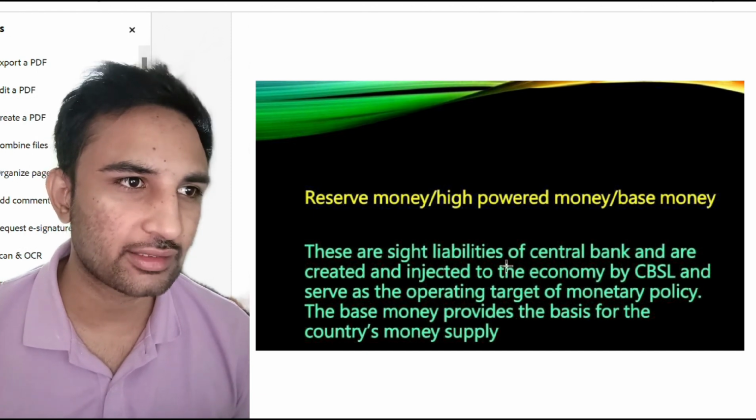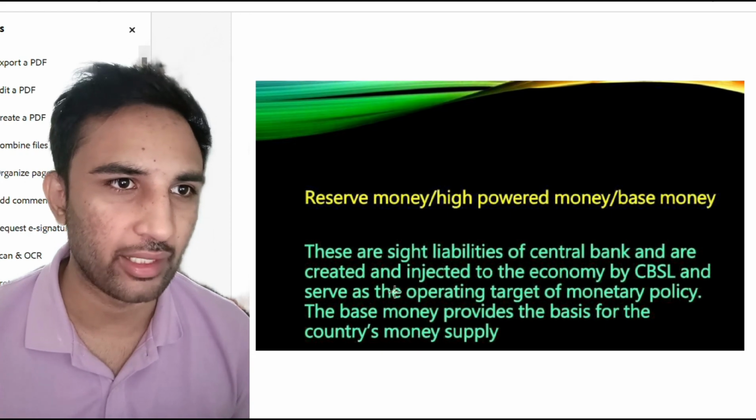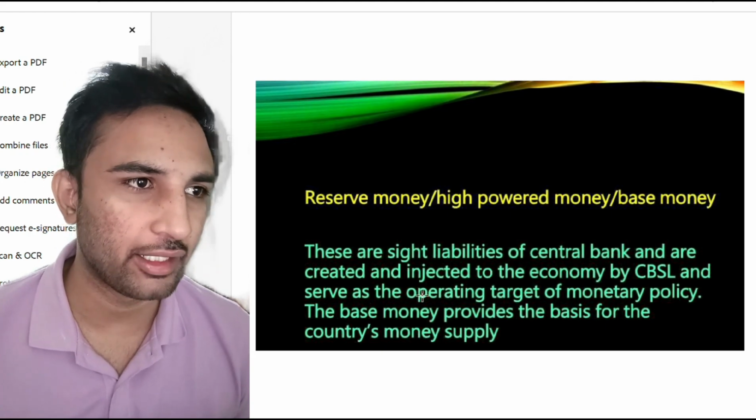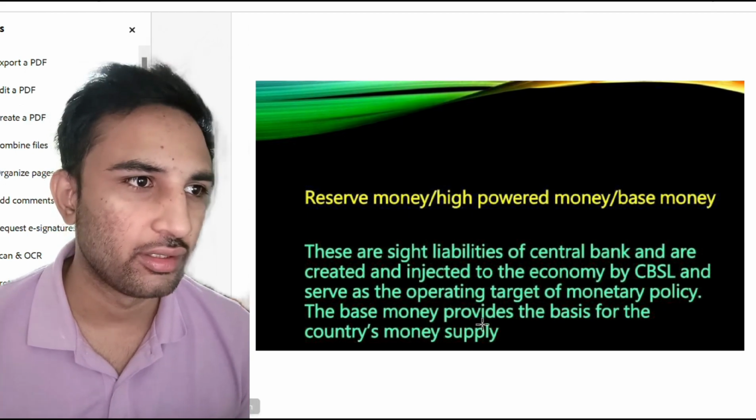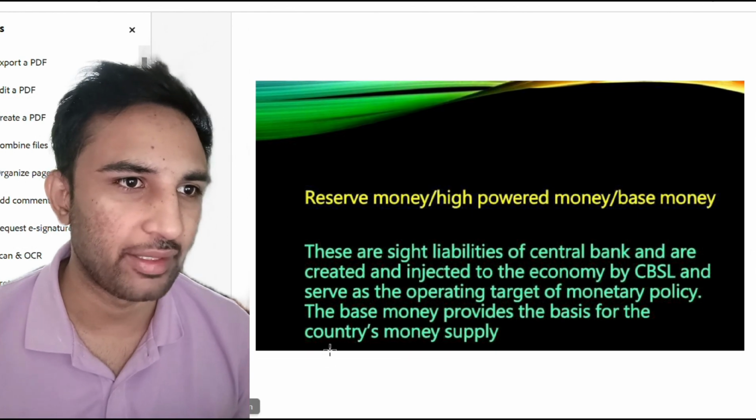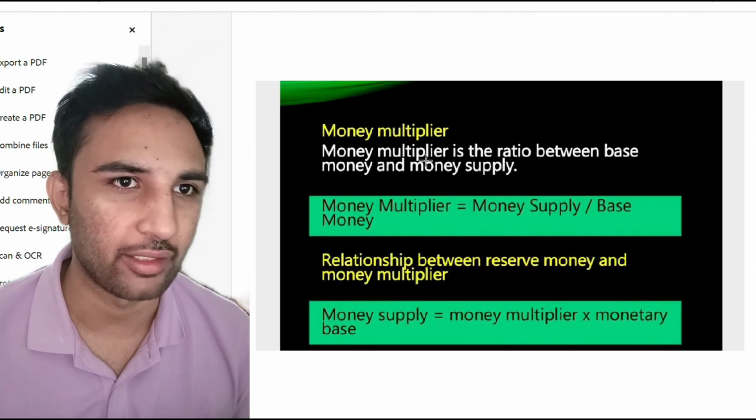These are the liabilities of the central bank and are created and injected into the economy by CBSL and serve as the operating target of monetary policy. The base money provides the basis for the country's money supply.